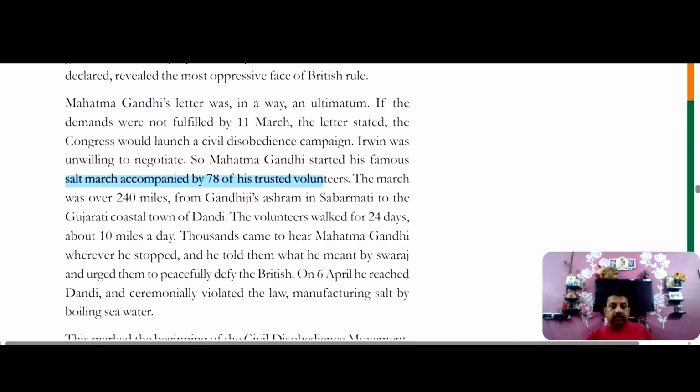The march was over 240 miles from Gandhiji's ashram at Sabarmati to the Gujarat coastal town of Dandi. The volunteers walked 24 days, means 10 miles per day.